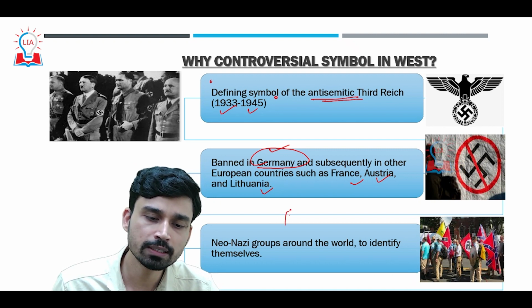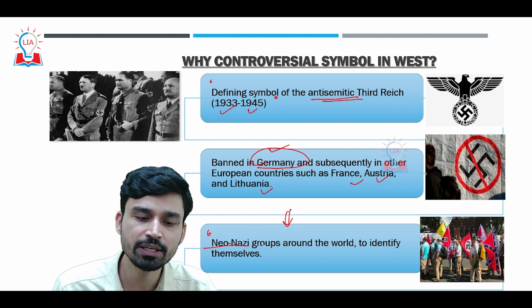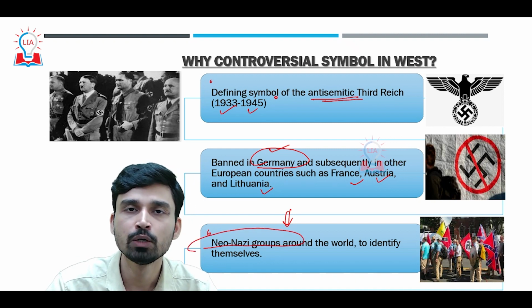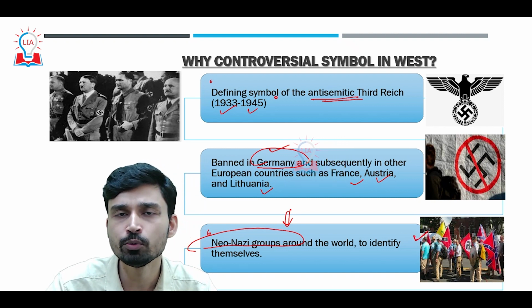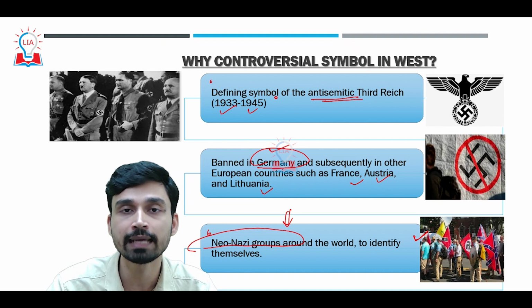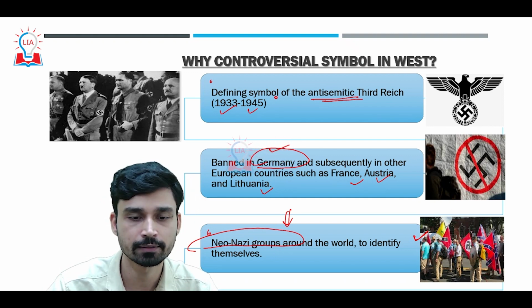Now, if we try to understand the use of this symbol today, it is being used by neo-Nazi groups around the world to identify themselves, to gather support, and even in rallies all around the world, especially in the US and Canada. In recent times, we can see a display of such symbols along with the Confederacy flags that you can see here.